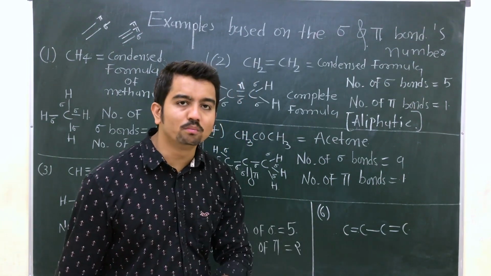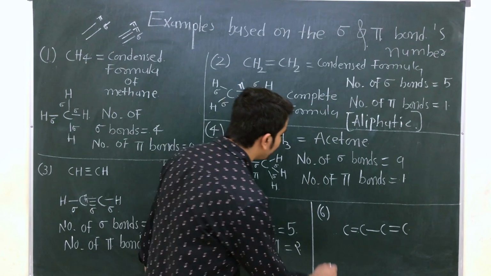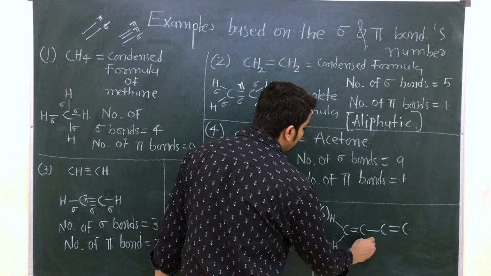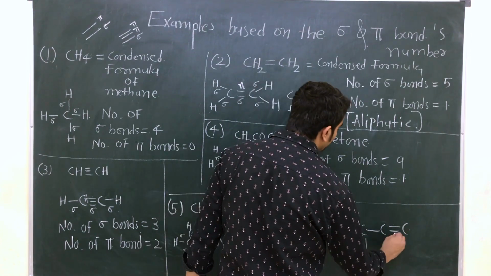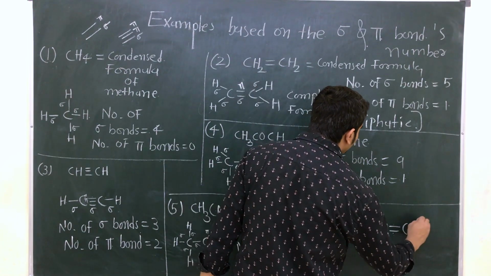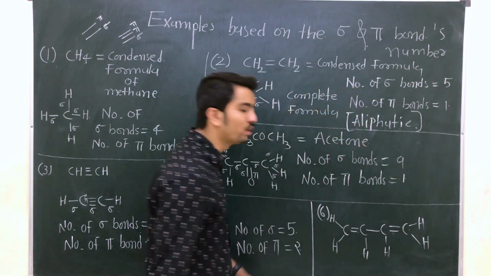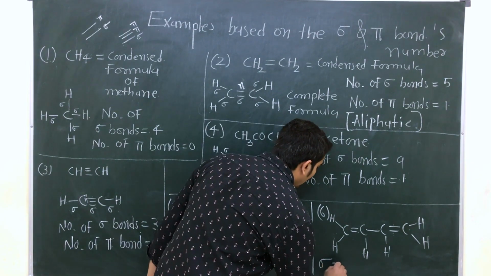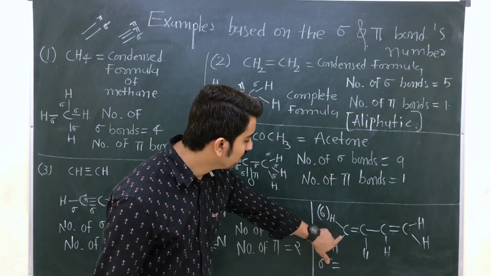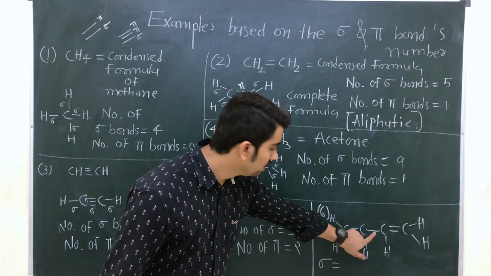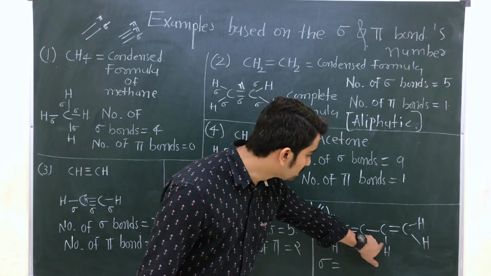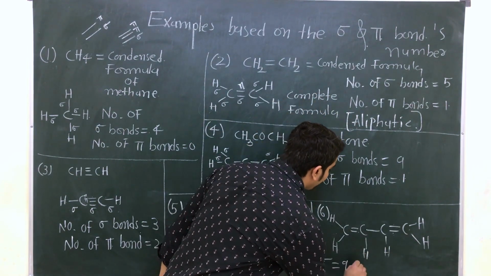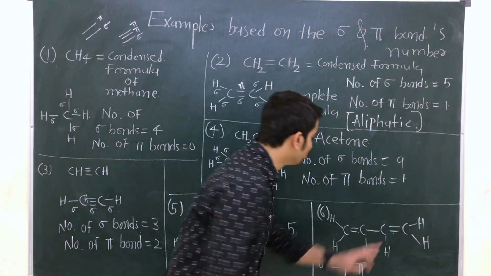With this carbon, 2 bonds are there, so the remaining 2 bonds are with hydrogen. 1, 2, 3, 4th hydrogen. 1, 2, 3, 4th hydrogen. 1, 2, 3, 4. Can you solve this question? How many sigma will be here? 1, 2, 3, 4, 5, 6, 7, 8, 9. Total sigma 9. Pi 2.